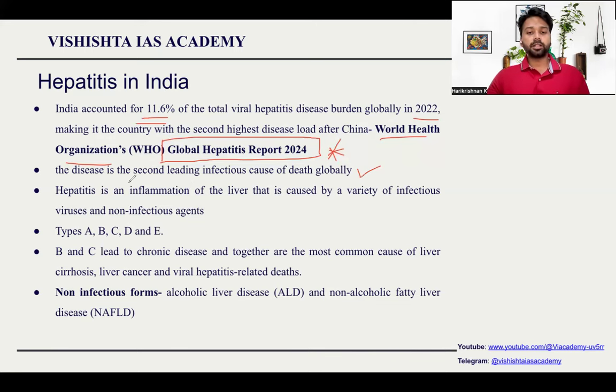Hepatitis, what exactly is it? It is an inflammation of the liver. The liver will inflame. The liver helps in digestion. The liver helps in purification of your blood. If it inflames, if it doesn't work properly, then you will be affected.